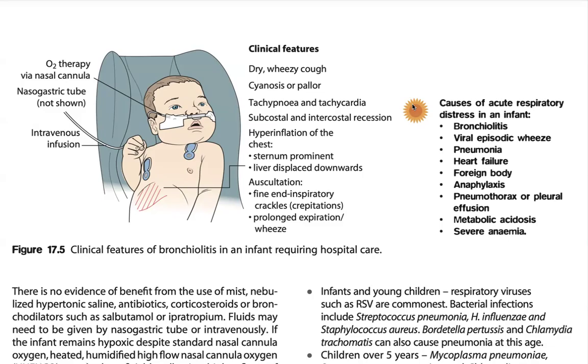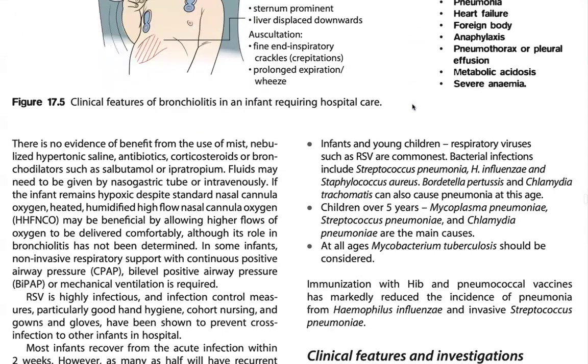Causes of acute respiratory distress in an infant are, as bullet points: bronchiolitis, viral episodic wheeze, pneumonia, heart failure, foreign body, anaphylaxis, pneumothorax, pleural effusion, metabolic acidosis, severe anemia.